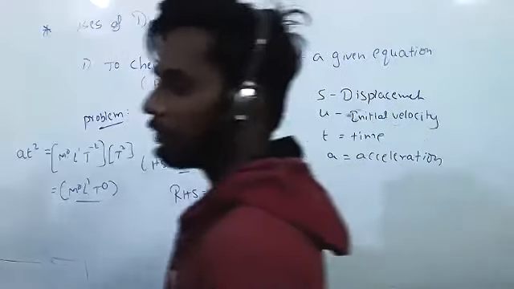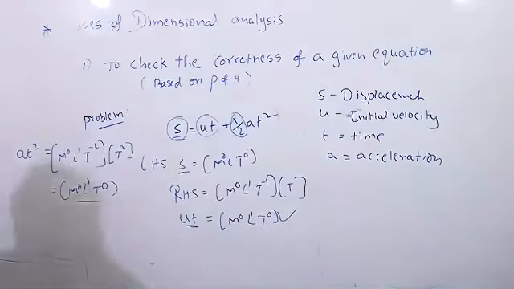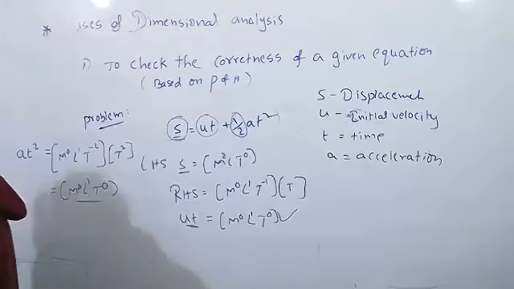So one of the drawbacks of dimensional analysis is that we can't write any dimensional formula for numbers. That is a drawback. When there are successes, some failures are also there, right? It can't explain anything about whether the relation is physically correct. Dimensionally we can say that the equation is correct or not. Physically we can't say by using dimensional analysis. That is one of the failures, limitation, whatever it may be.